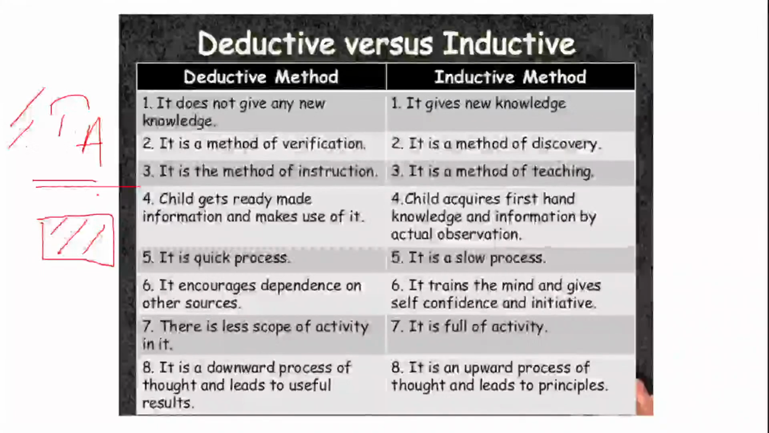There is no activity used. Even if it is used, it is less in number. It is a downward process of thoughts and leads to useful results. See, if you remember, we know that deductive is the downward process of thoughts and leads to useful results. So this downward process definitely gives useful results. That was your deductive method.